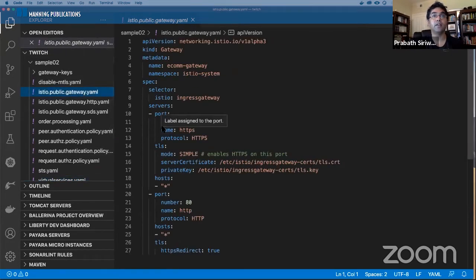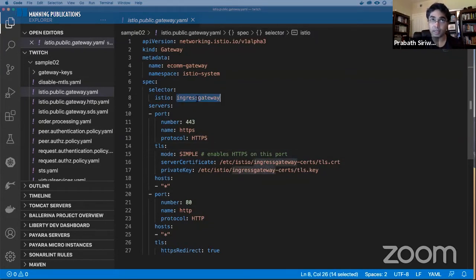Okay. So this is the gateway resource. So this gateway resource operates at layer 4, right? So it will look at the port and the protocol and will try to find out the corresponding virtual service, right? And a given gateway resource has to be associated with an ingress gateway, right?